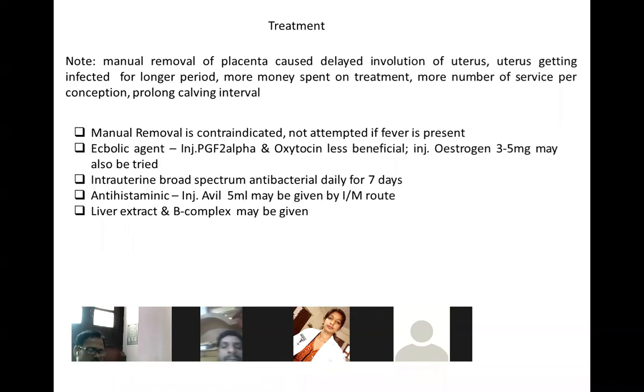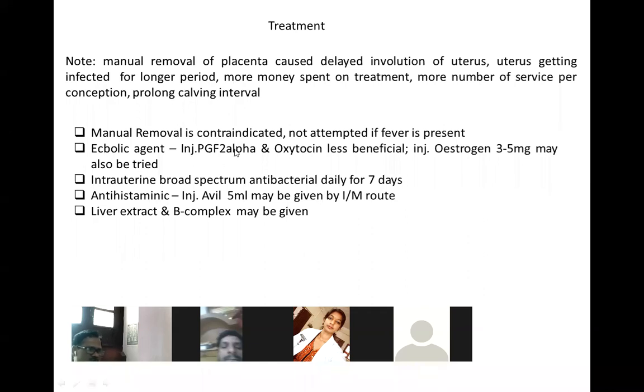But it is also a limitation. You can do it, but care should be taken that the animal should not have any pyrexia. If the animal is suffering from any kind of pyrexia, that animal should not be handled for manual removal of the placenta. Unless the animal is healthy and not having any pyrexia, manual removal you cannot do. So if the cow is suffering from any infectious or pyrexia condition, you should not remove placenta manually. It is contraindicated.